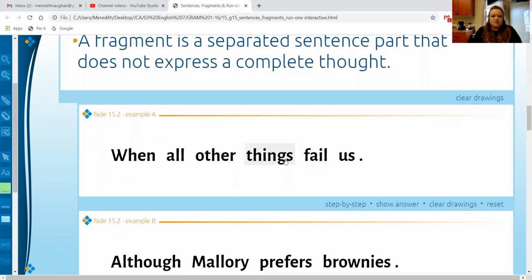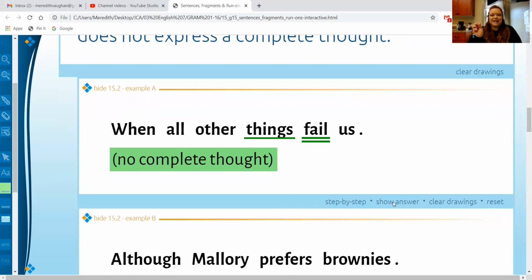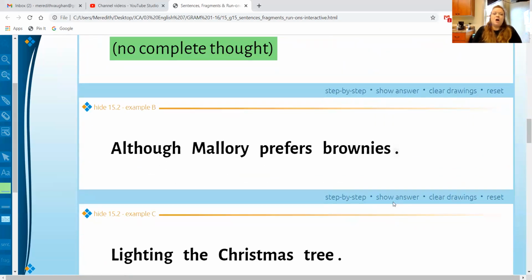Things fail us. But when you have this when in front, and you'll learn about this later, this actually makes this a dependent clause. So we'll get into that later. But in this case, you have no complete thought, even though you do have a subject and verb. So when in doubt, say it out loud, even if you're whispering it under your breath. It'll make it easier to determine whether something is a fragment or a full sentence.